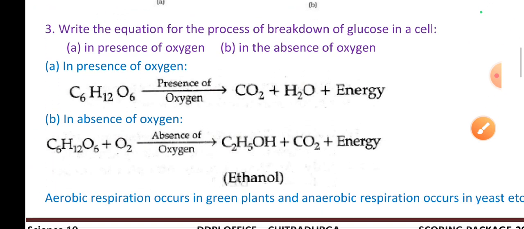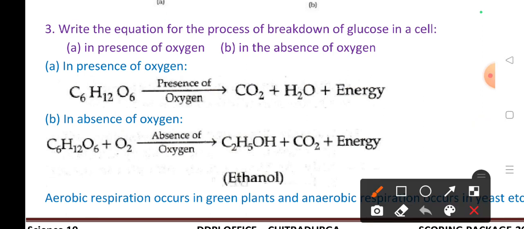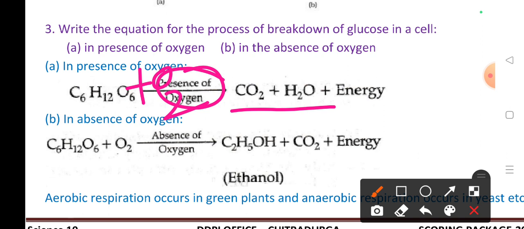Write the equation for the process of breakdown of glucose in the cell in the presence of oxygen. They have given a slightly wrong reaction here. Why? Because in the presence of oxygen, O2 is compulsory, plus O2 is required here. Then C6H12O6 plus O2 gives rise to CO2 plus H2O plus energy. Respiration that occurs in the presence of oxygen is called aerobic respiration.